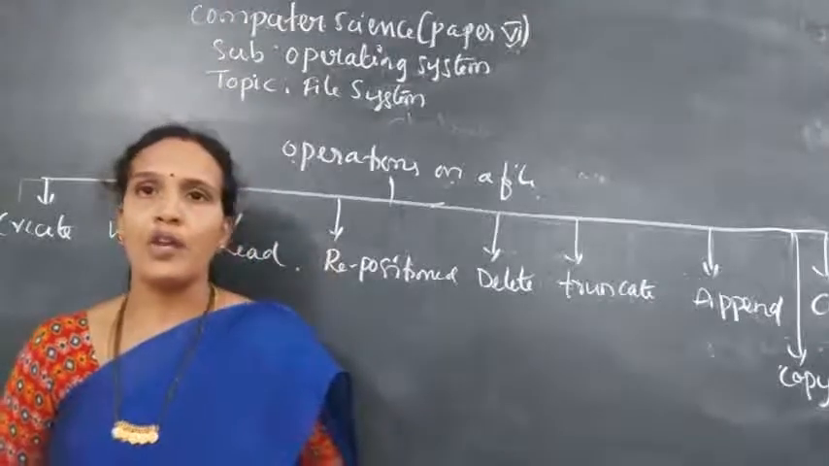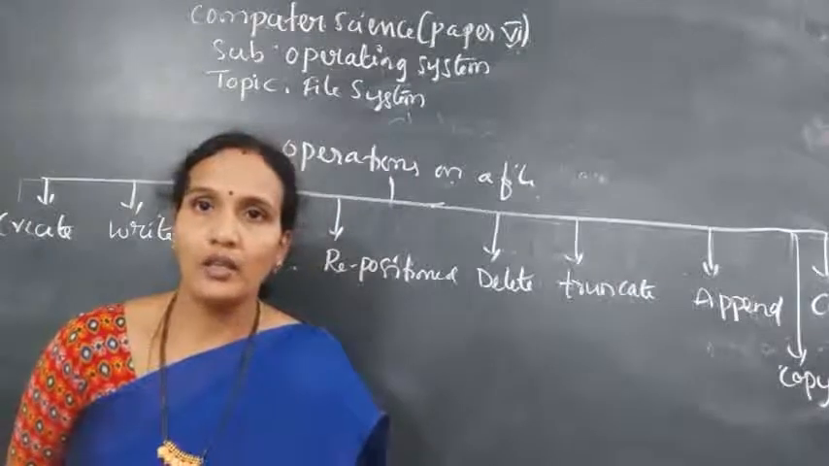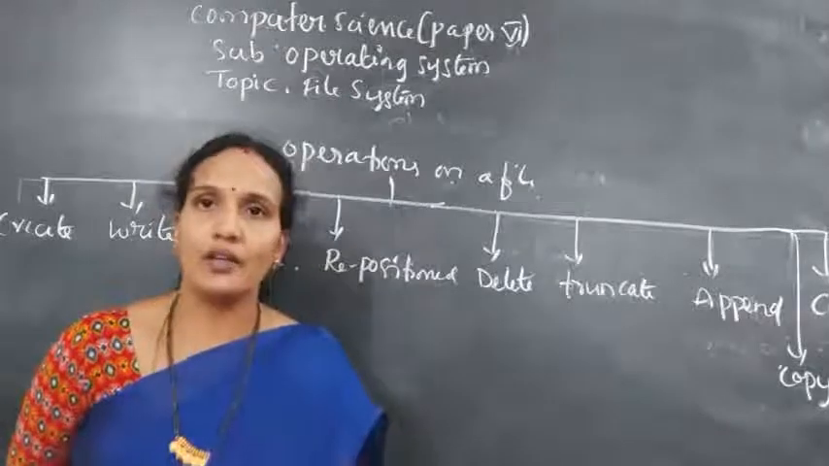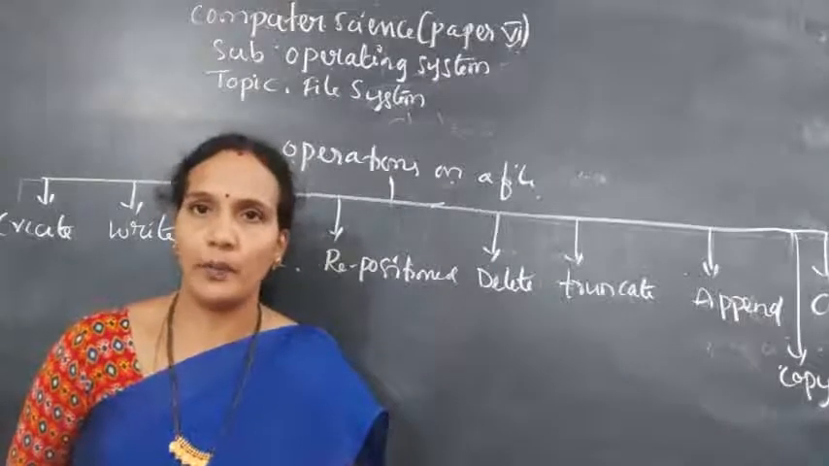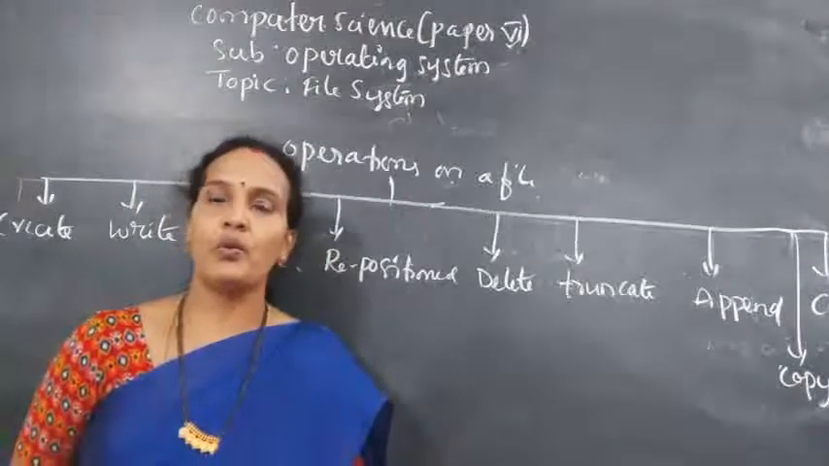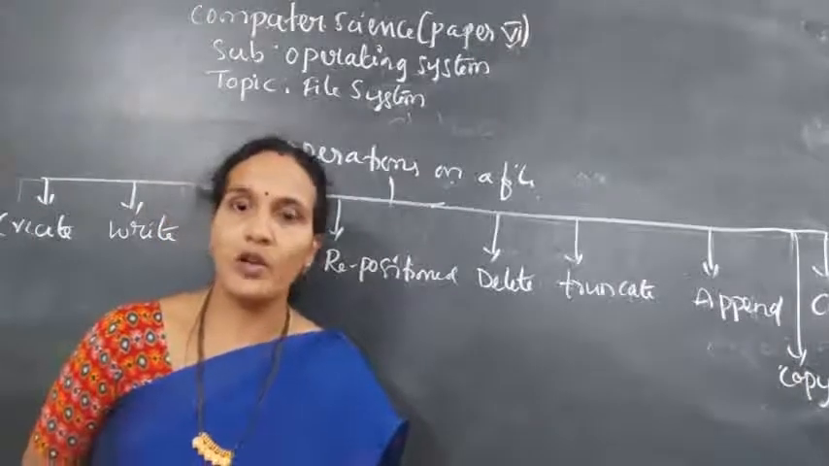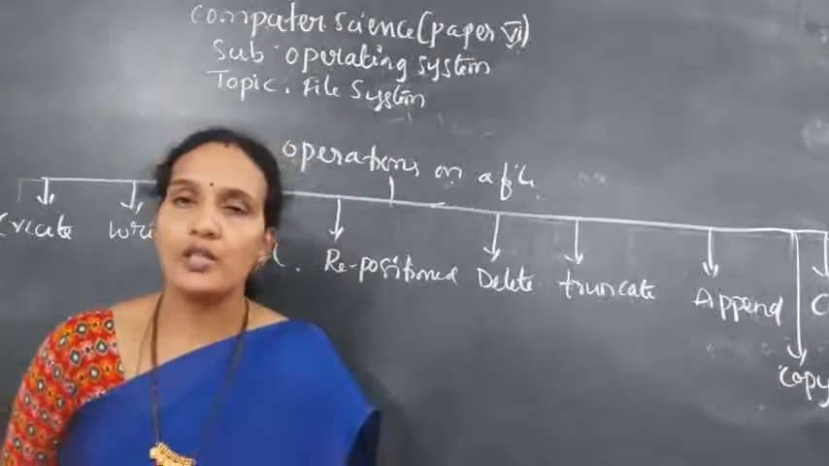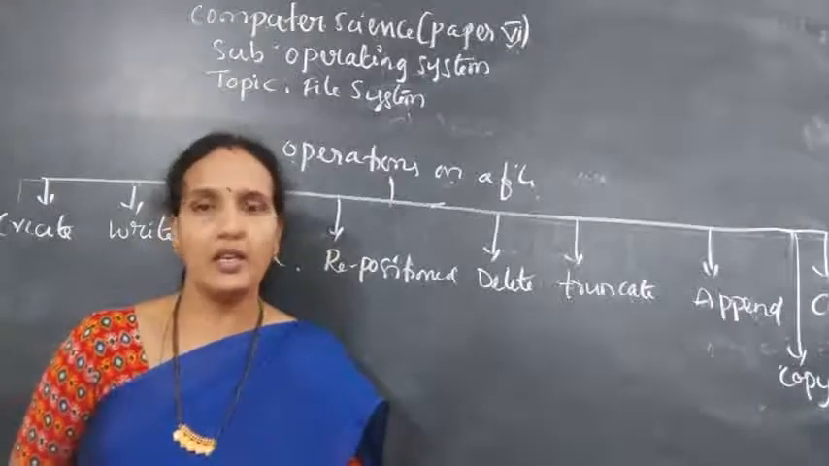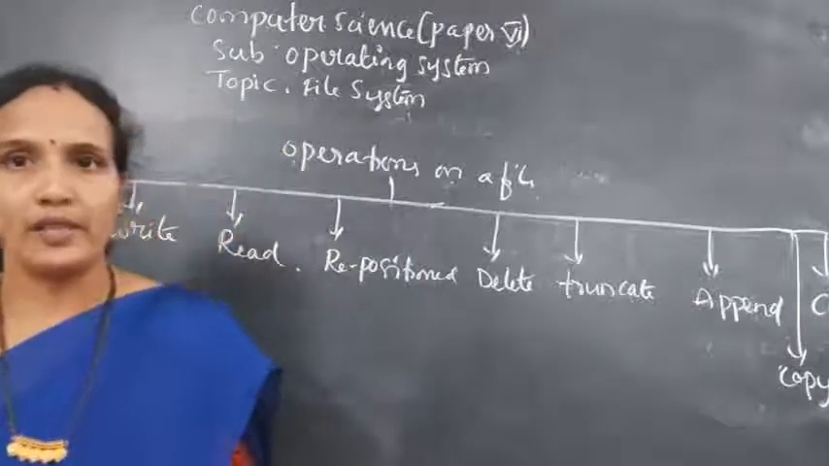Next, copy. If you want to copy content from one file to another file, we use the copy operation. Understood? Next, close. After performing all the operations, if you want to save the file for future use, we close the file. Whenever you close the file, the operating system will give you a prompt to save all the changes. If you say yes, whatever changes you made will be saved. Understood? So this is about your file operations.